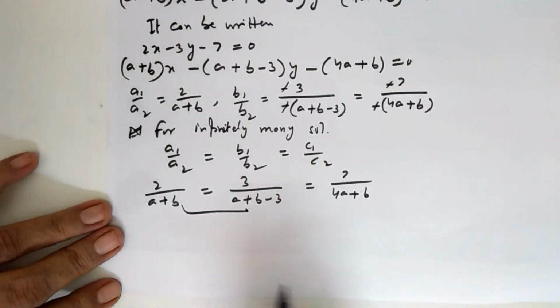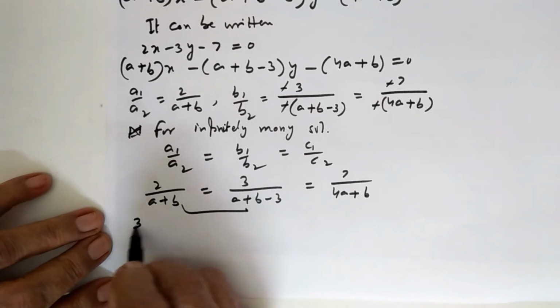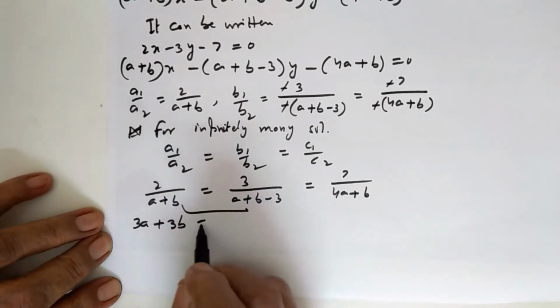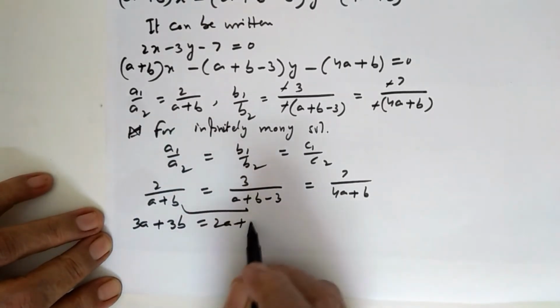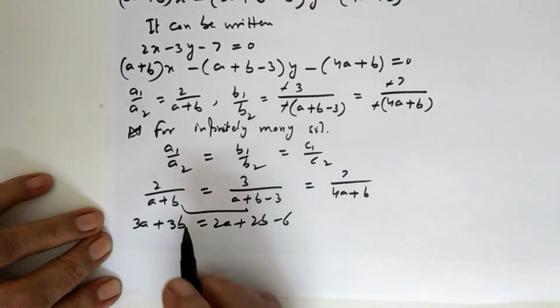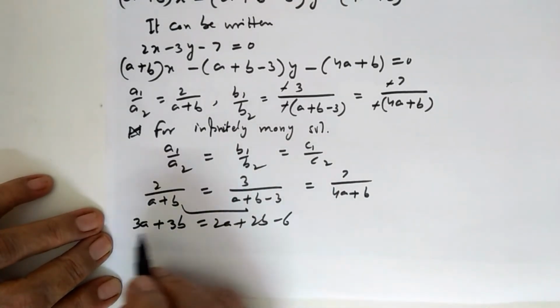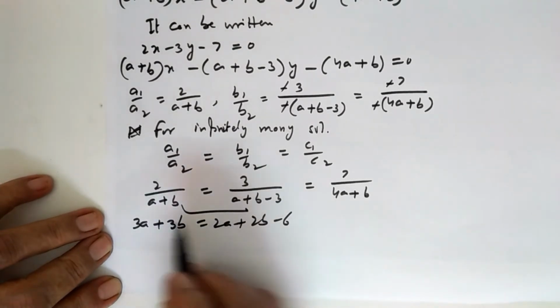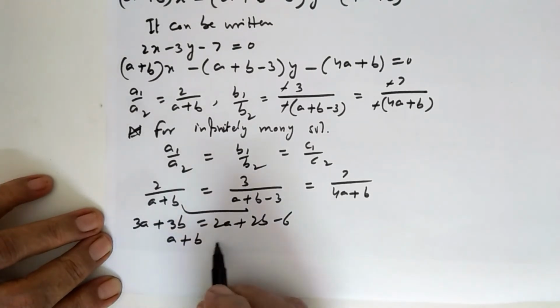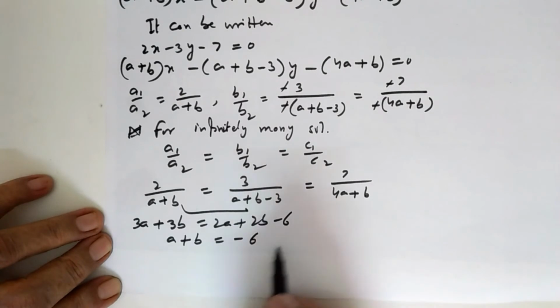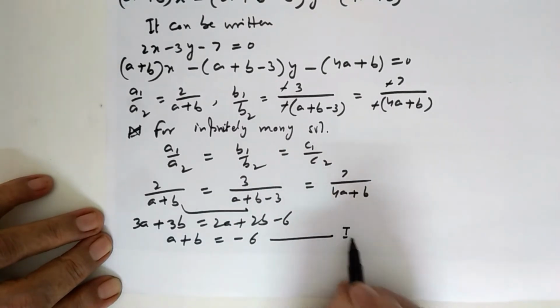So you will get 3a plus 3b, इसको 2 से मल्टीप्लाई कर दिया, 2a plus 2b minus 6. This will become 3a minus 2a, तो ये a plus b is equal to minus 6. This is our first equation.